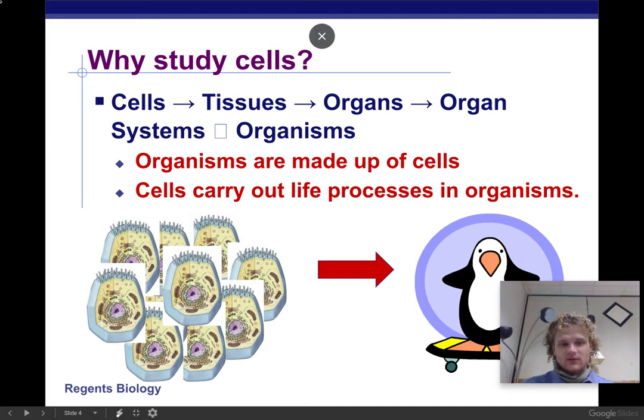So groups of cells make tissues. Groups of tissues make organs. Groups of organs, remember organs like a heart or lungs, come together to make organ systems. And then groups of organ systems make up the organism. That's us. And so this is kind of the process of organization of all these different cells.